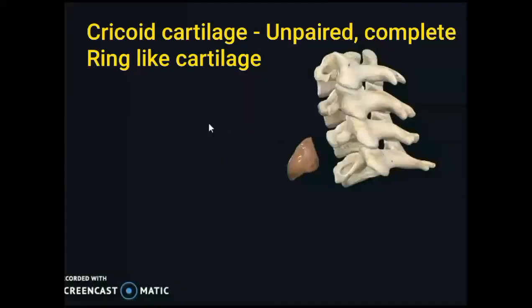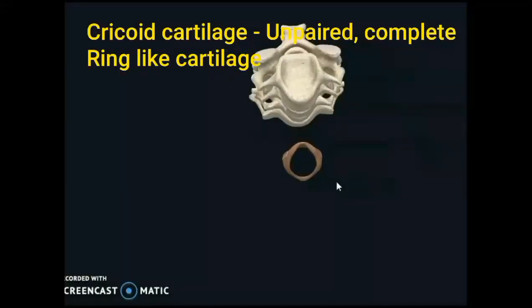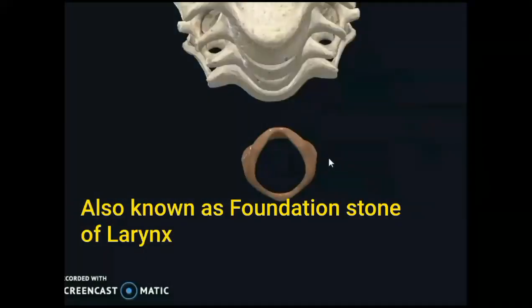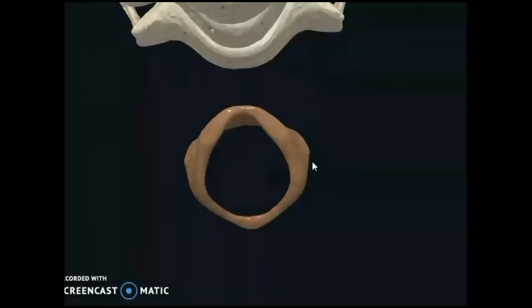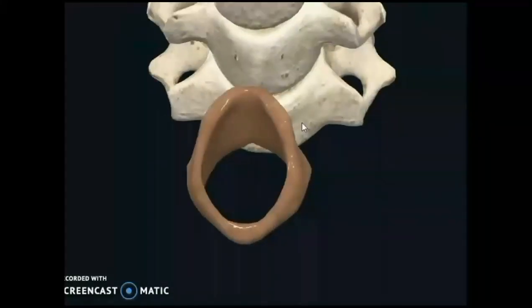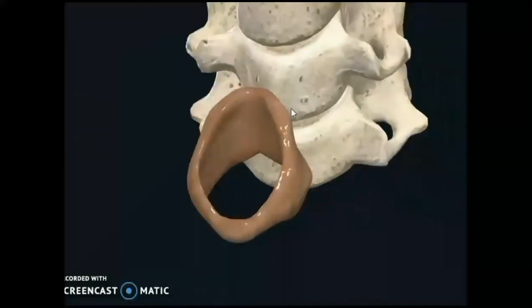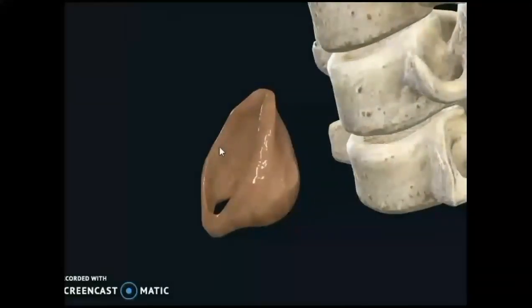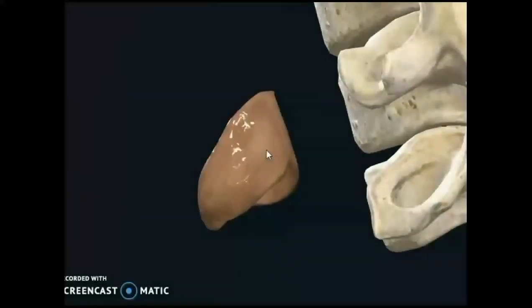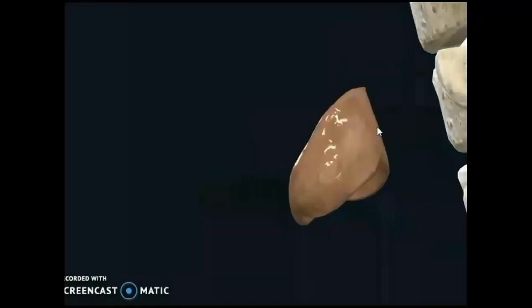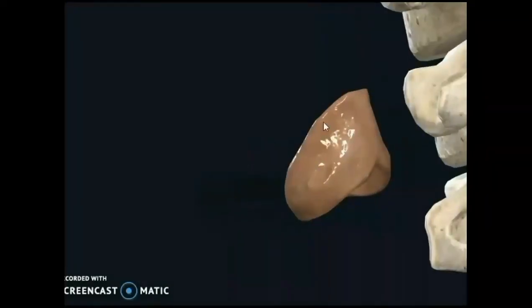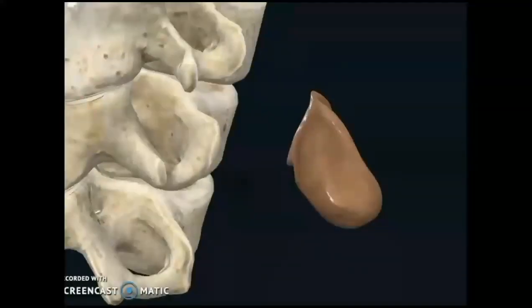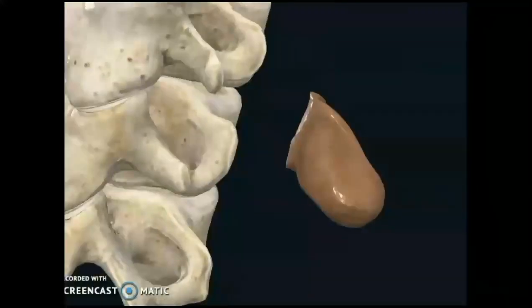So you can see here the cricoid cartilage, unpaired complete ring-like cartilage, also known as what? Foundation stone of larynx. It acts as a foundation stone on which the larynx is built or framed, you can say. When you see here, you are seeing the narrow anterior arch and a broad posterior lamina. You can see here the broad posterior lamina.